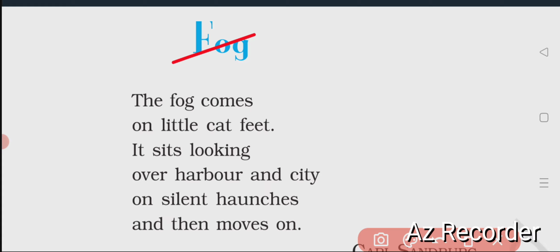Exactly, the fog comes on little cat feet, as if the feet of a cat, I mean very teeny feet, without making any sound, without giving any information to others that a cat has come.